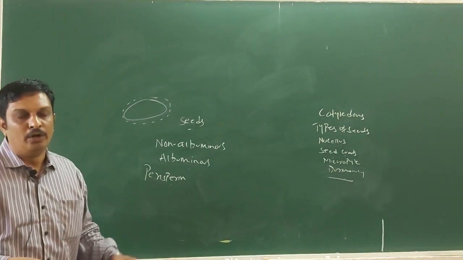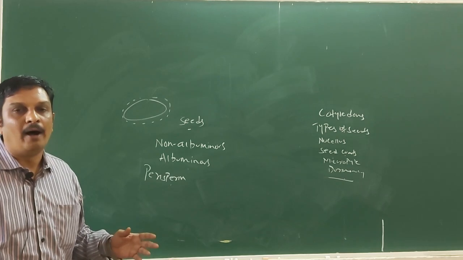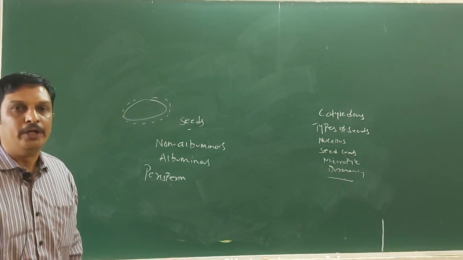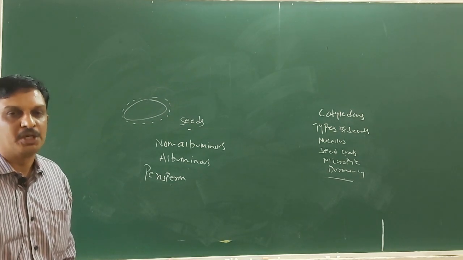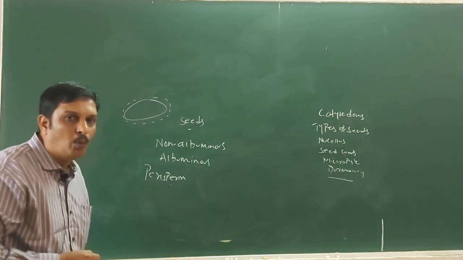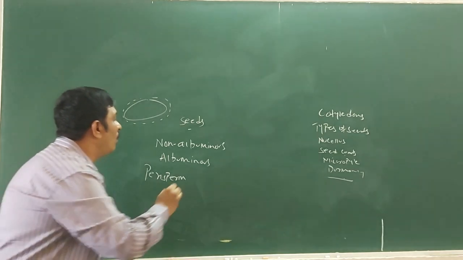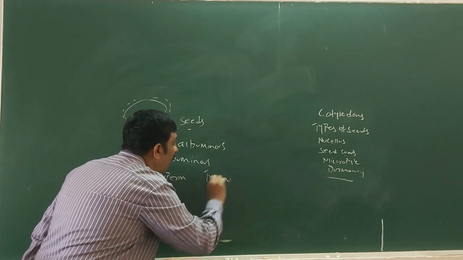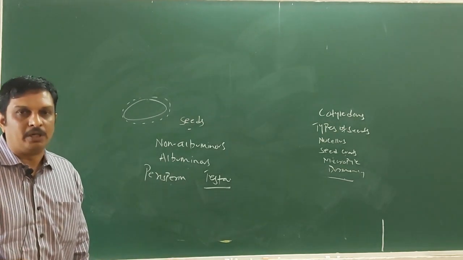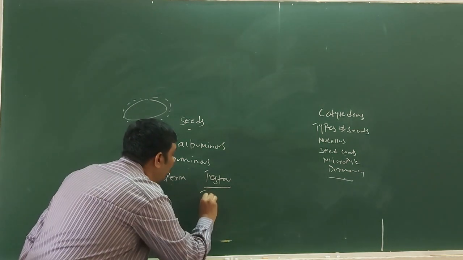You already know regarding the integuments of an ovule, that is the outer integument and an inner integument. The integuments of an ovule develop into protective structures called seed coats. The outer integument develops into the outer thick and hard seed coat called testa, while the inner integument develops into the inner thin and papery seed coat called tegmen.